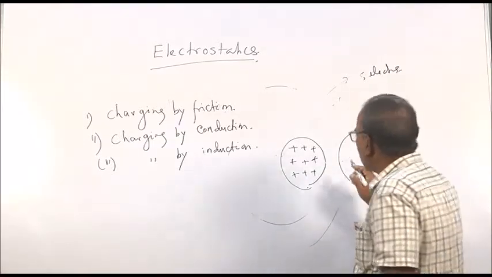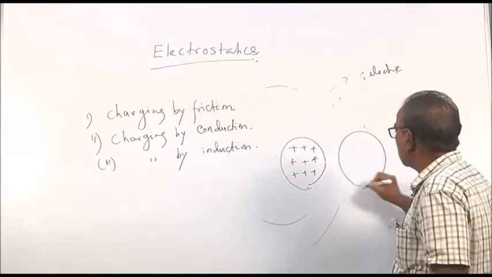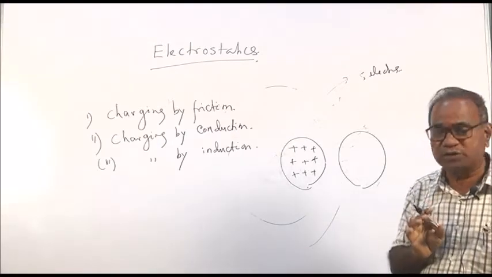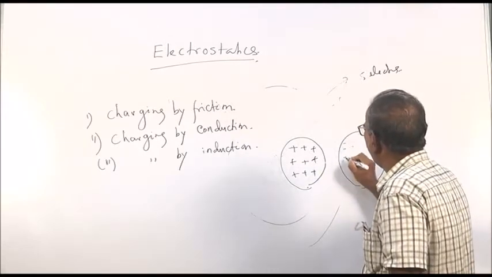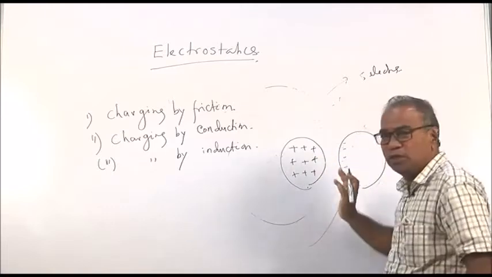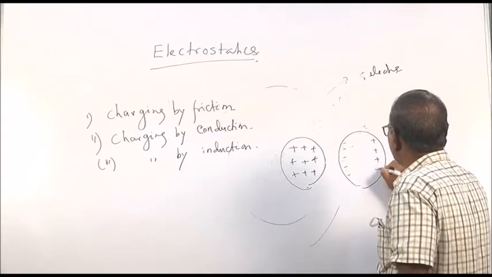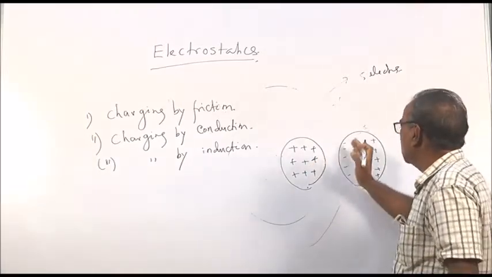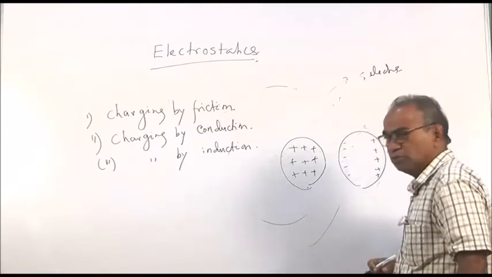So, when you place the uncharged body near a charged body, this uncharged body has positive charge, nucleus, and also there is a negative charge. So, positive charge always attracts the negative charge, and it will repel the positive charges. So, positive charge will be placed further away from this charge, and the negative charges will be placed near the positive charges.